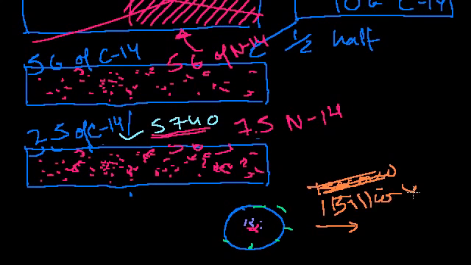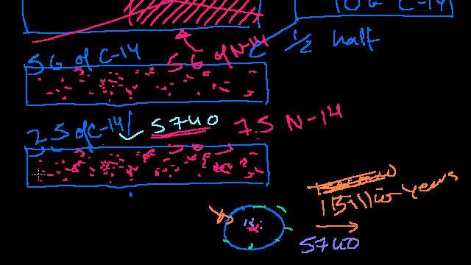Well, after 1 billion years, I'll say it'll probably have turned into nitrogen-14 at that point, but I'm not sure. This might be the one ultra-stable nucleus that just happened to go against the odds and stay carbon-14. So after one half-life, if you're just looking at one atom, after 5,740 years, you don't know whether this exact atom turned into a nitrogen or not. You just know that it had a 50% chance of turning into a nitrogen.